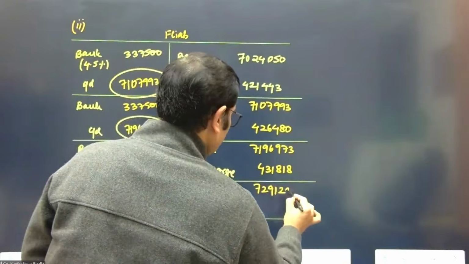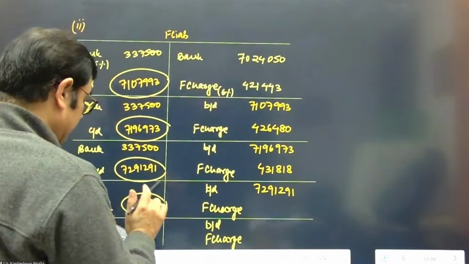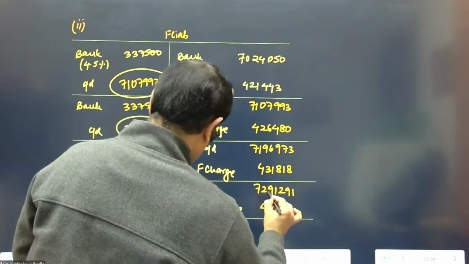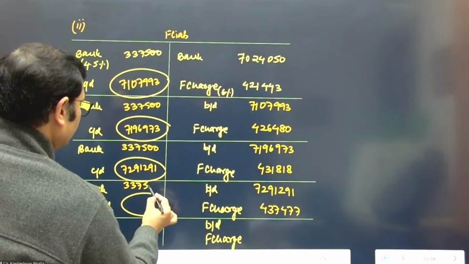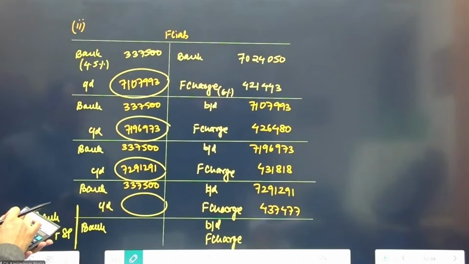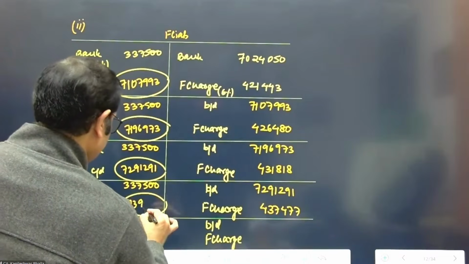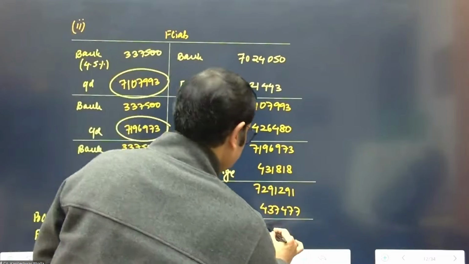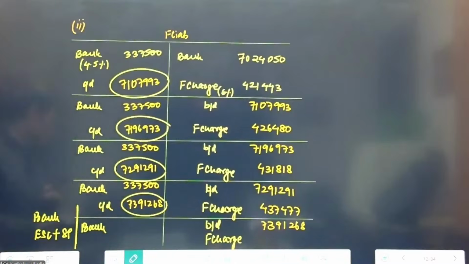72,91,291. So little clerical calculations, and then again 6%. That's 437,477, and that's 337,500. 72,91,291 plus 437,477 minus 337,500 comes to 73,91,268. Now, as I said, I'll avoid considering the interest in the last year. I'll take it as a balancing figure for convenience of calculations.